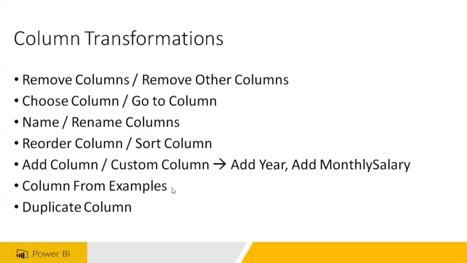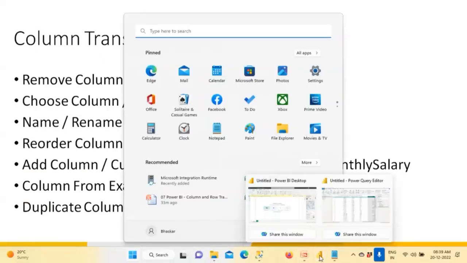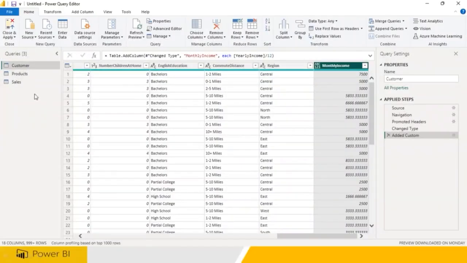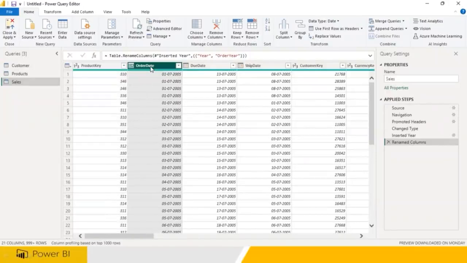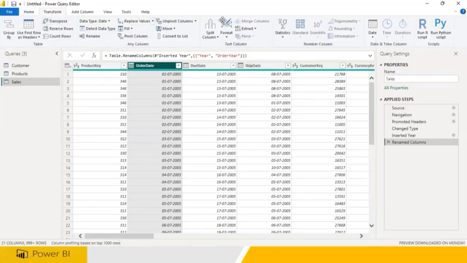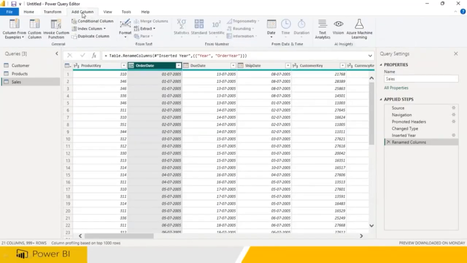Column from example. So whatever be the reason, you go to home, you wanted to do something. For example, I told you, you wanted to derive a year number, but you don't know how to do that. You will be searching here and there. You have to extract the year number, but you don't know the option. You have searched, there is no option available. You don't know where to go.